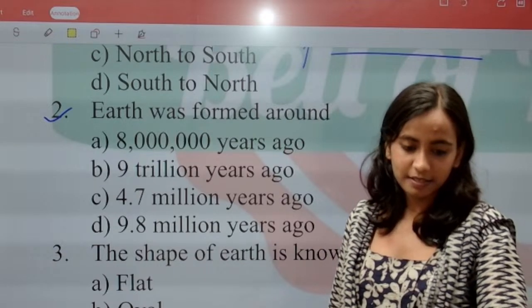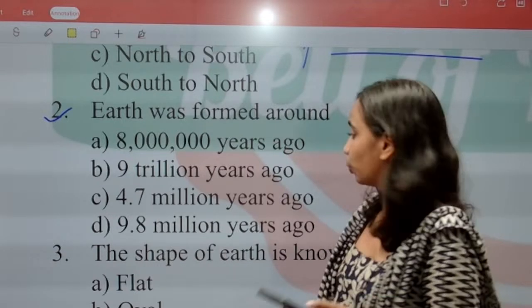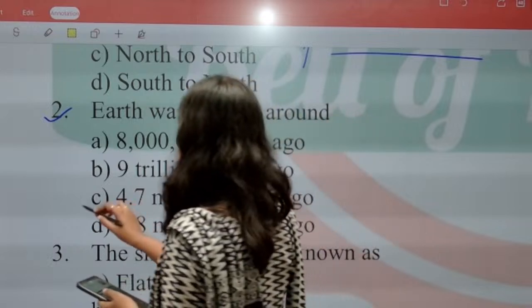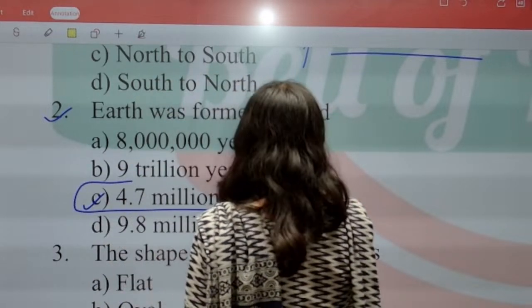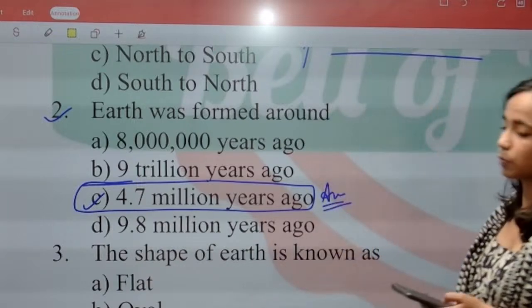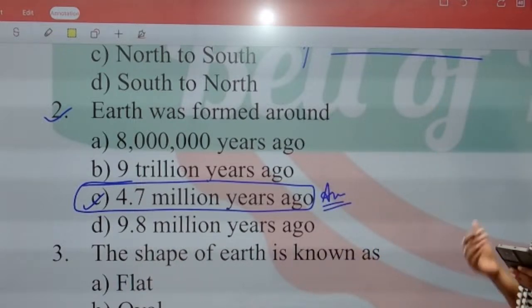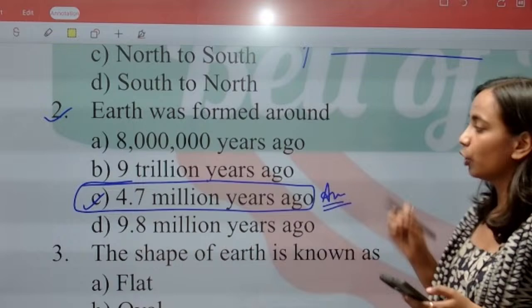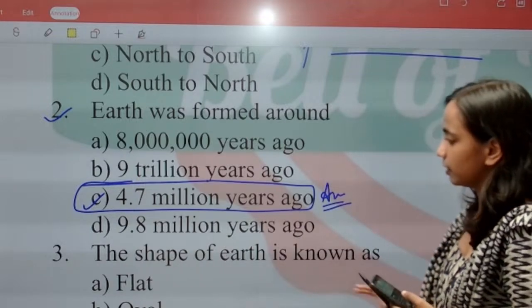What will be the correct answer? D. 9.8. No. Correct answer is option C. Earth was formed around 4.7 million years ago. Earth कितने साल पहले formed हुआ था? Earth was formed near around 4.7 million years ago.